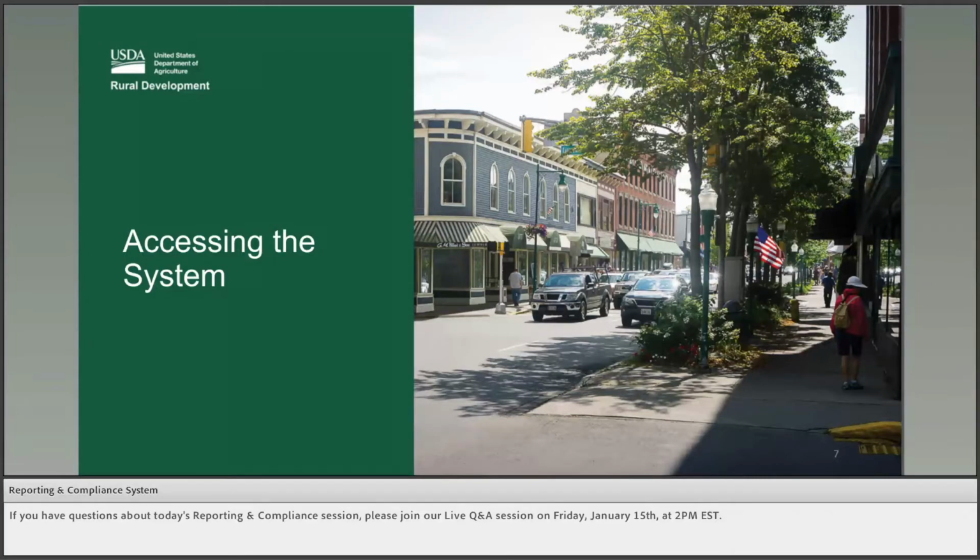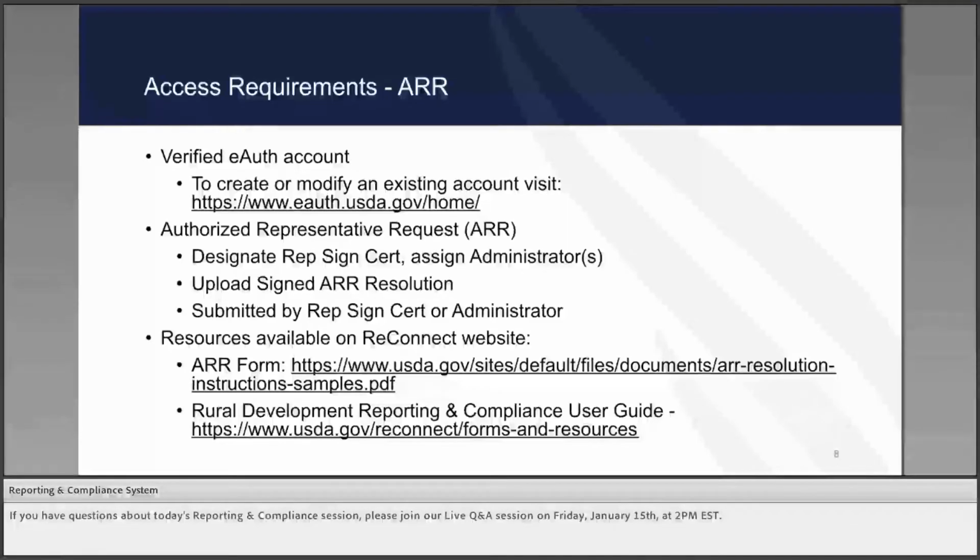Now we'll talk briefly about how you access the system. Every user for RNC needs a verified e-authentication account, or EAuth. If you already have a verified EAuth account, you don't need to create a new one to access RNC. However, if you need one, or if you need to modify an existing account, please visit the USDA EAuth website at the URL listed on this slide.